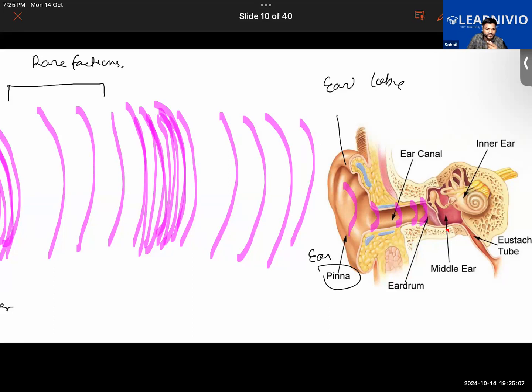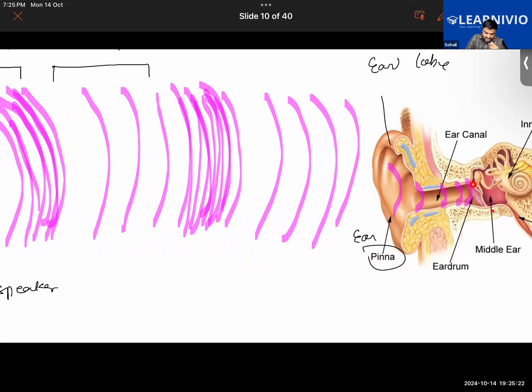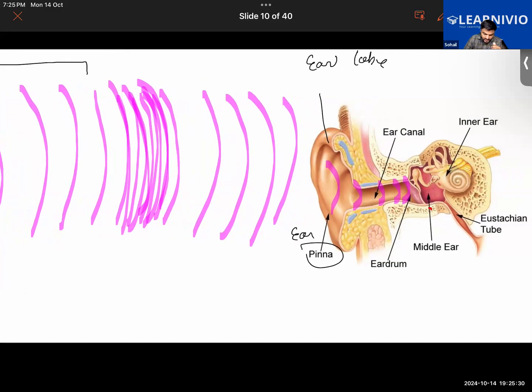Getting my point? What I'm trying to say? Sound will be amplified further, and then it will go from here. Now the sound is going into the middle ear. Now in the middle ear, you guys remember I told you that there are tiny bones present in our ears. So there are 3 tiny bones in our ear. They will also vibrate further.